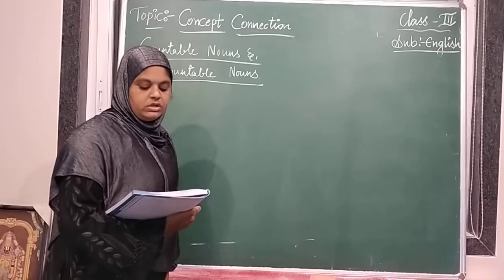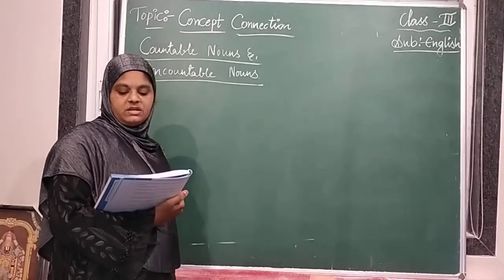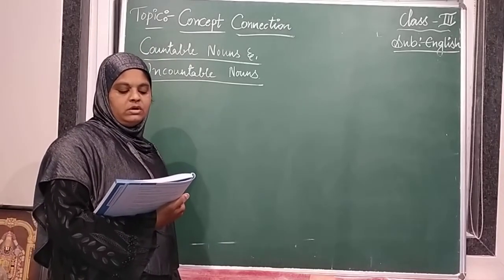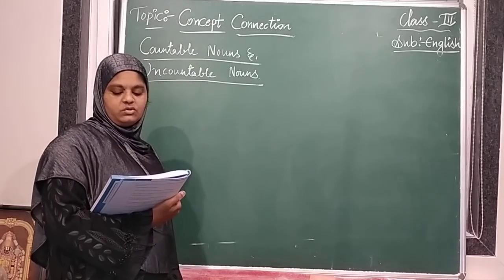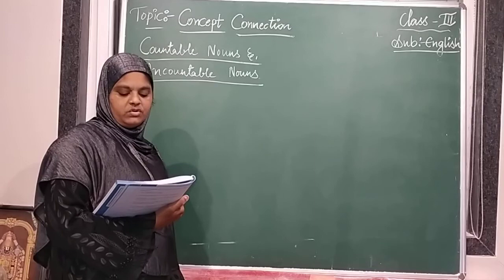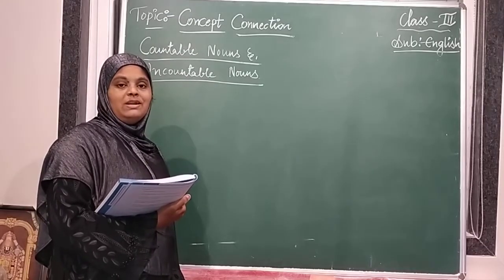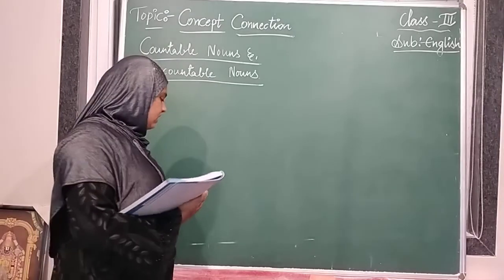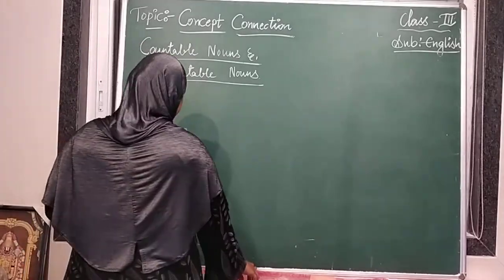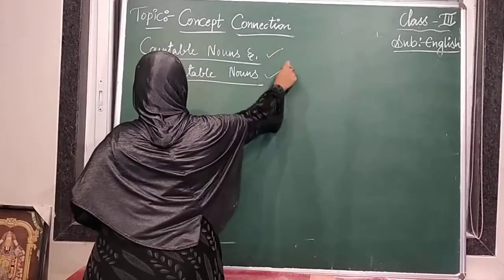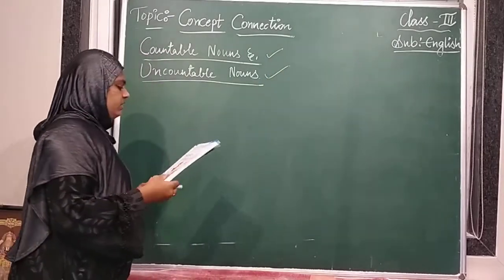We know that the name of a person, place, thing or animal is called a noun. For example, Ajay, Taj Mahal, book, tiger, etc. There are two kinds of nouns. They are countable and uncountable. So nouns are again divided into countable nouns and uncountable nouns.